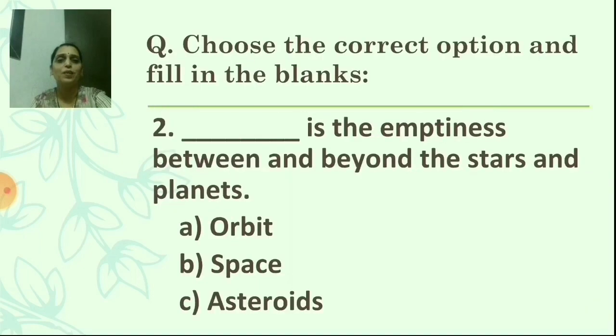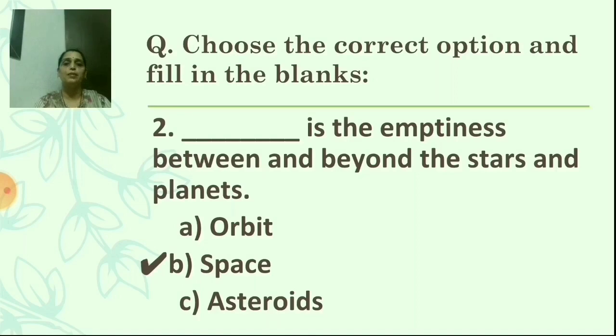Now the next one. Second, dash is the emptiness between and beyond the stars and planets. A option is orbit, B space, C asteroids. Guess the right answer. Come on fast. What are you going to take here? Yes, B. Space is the emptiness between and beyond the stars and planets.